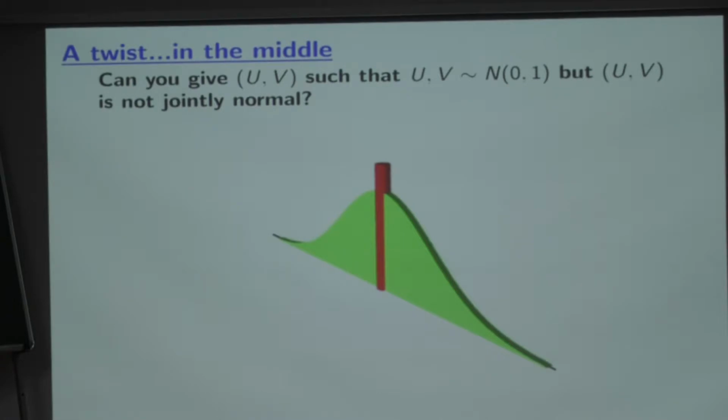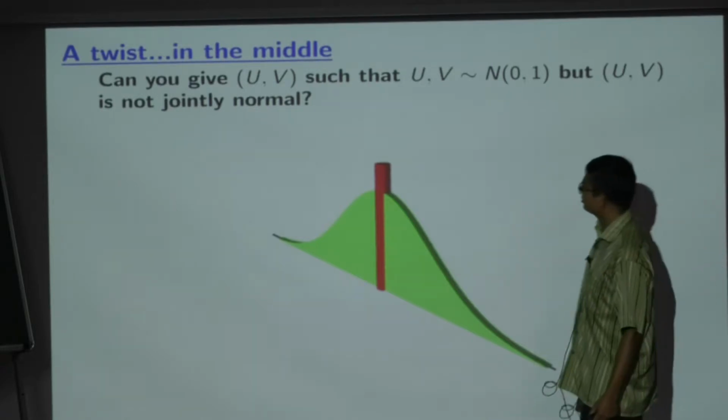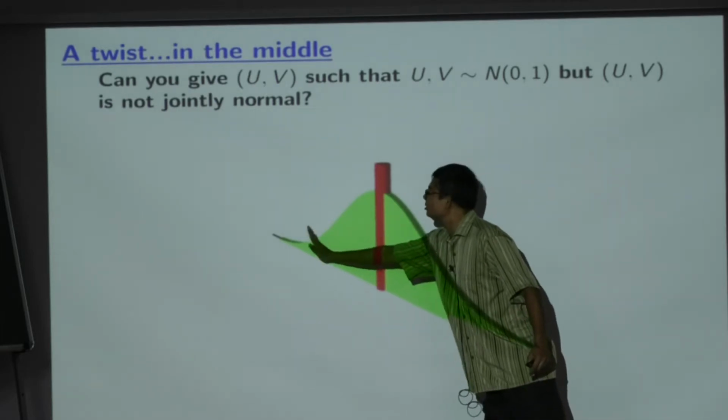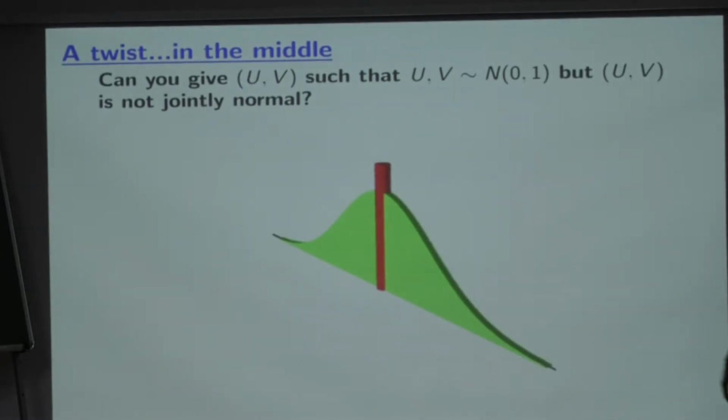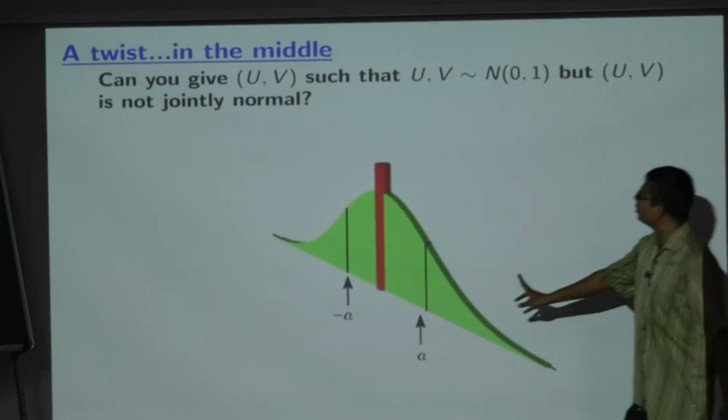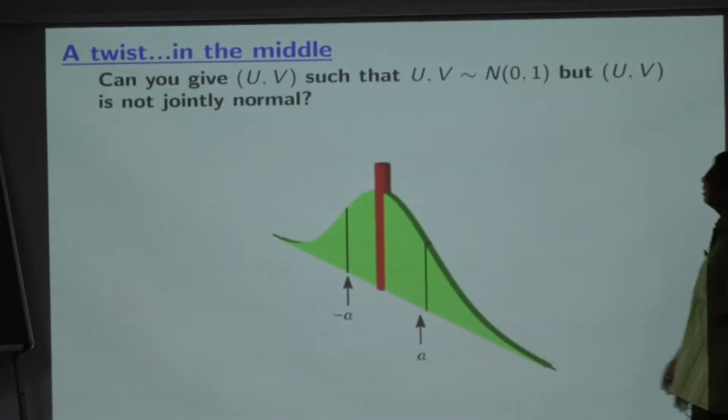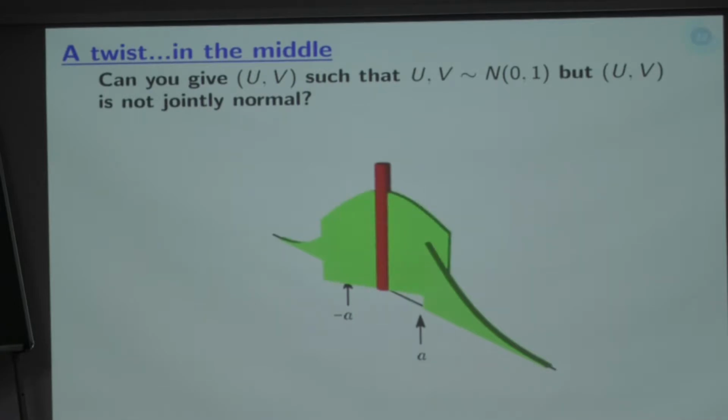So think of the normal PDF like this. Imagine that it is made of cardboard, and it is symmetric. This side is exactly a symmetric replica of that side. So pick any two points, A and minus A, symmetrically. What I am going to do is cut out the central part and rotate it. And it fits exactly back in the position because it is symmetric. Even if you flip it, it will fit exactly in the same position.